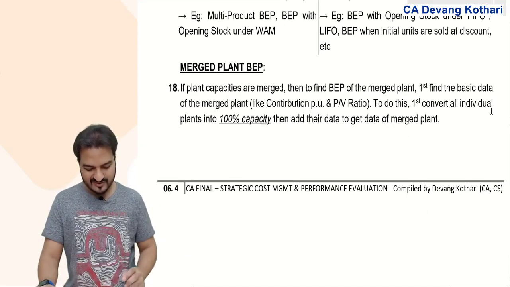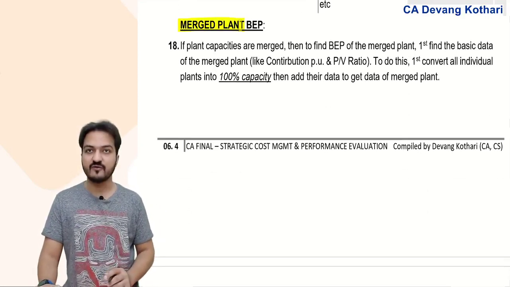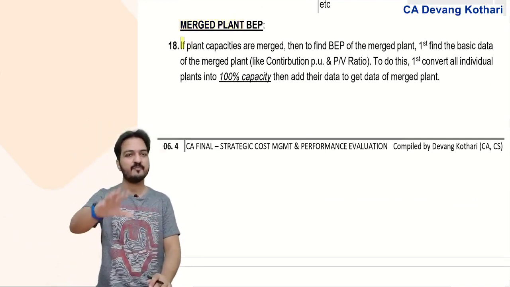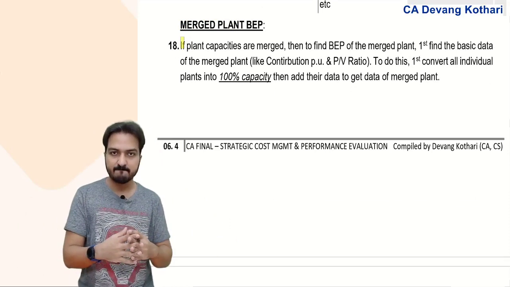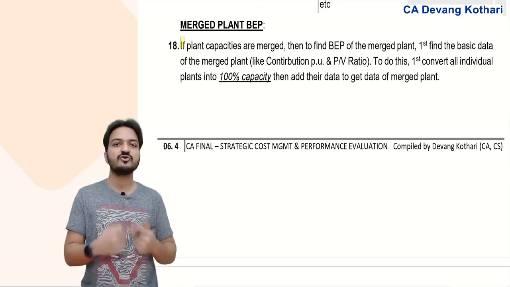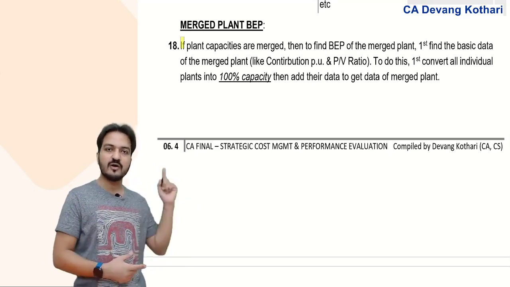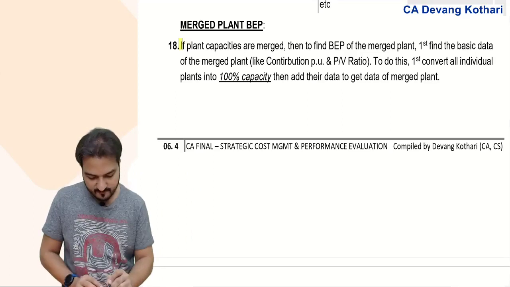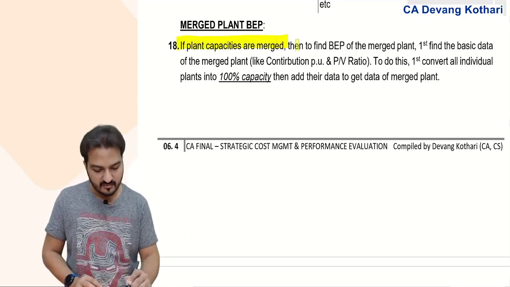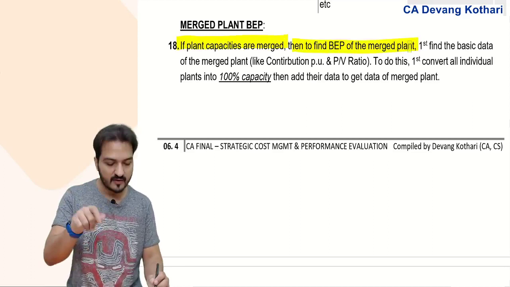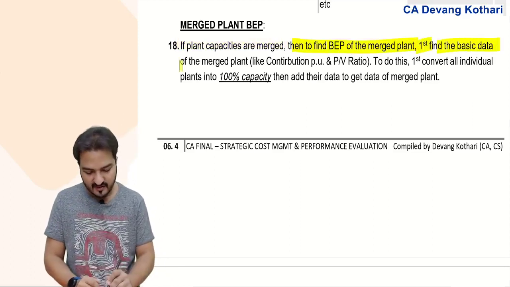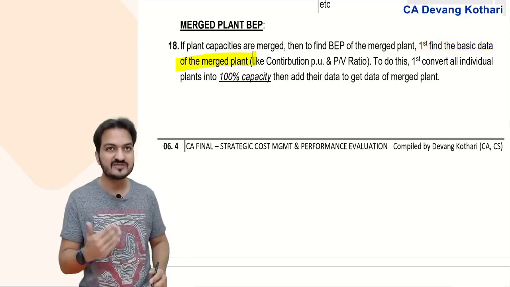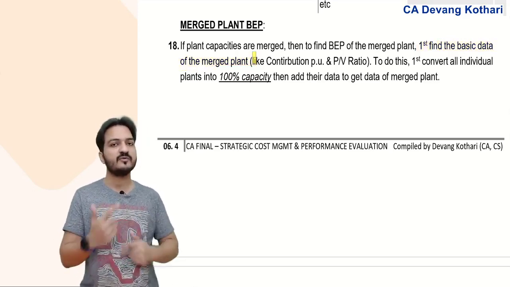Next, we had one question regarding merged plant break-even point. If my company is having three different factories and I plan to merge the factories together, and after merger I ask you to find the break-even point, then that is called the merged plant break-even point. How to find that? Well, follow this rule. If the plant capacities are merged, then to find the BEP of the merged plant, first you find the basic data of the merged plant. Like you need to know that after merger what will be the fixed cost, what will be the contribution, what will be the PV ratio.